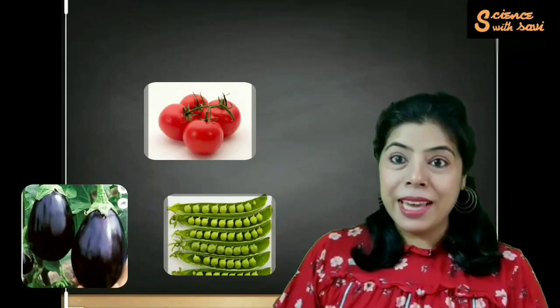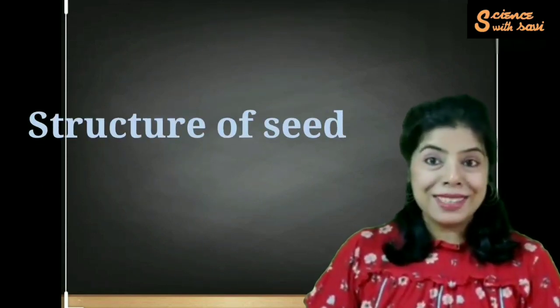So now you know, when your mama tells you to eat vegetables, tomatoes, brinjal and peas are not vegetables, they are actually fruits because they develop from an ovary and they contain the seeds. I'm so excited to know more about the seed. Once we have learned about the fruit, let's know more about seeds. First we will study the structure of the seed.